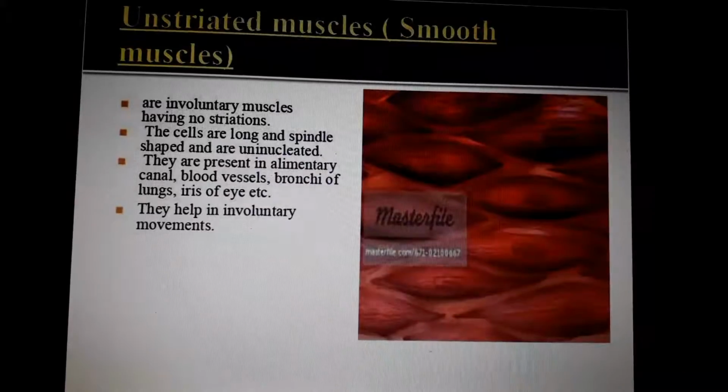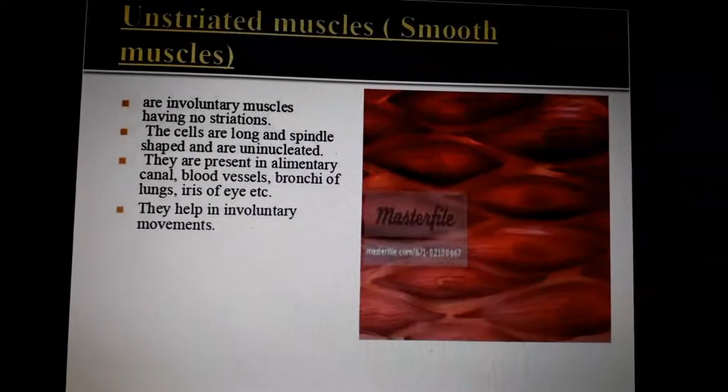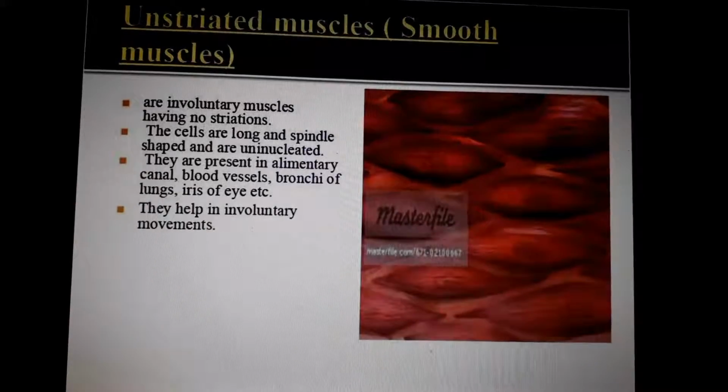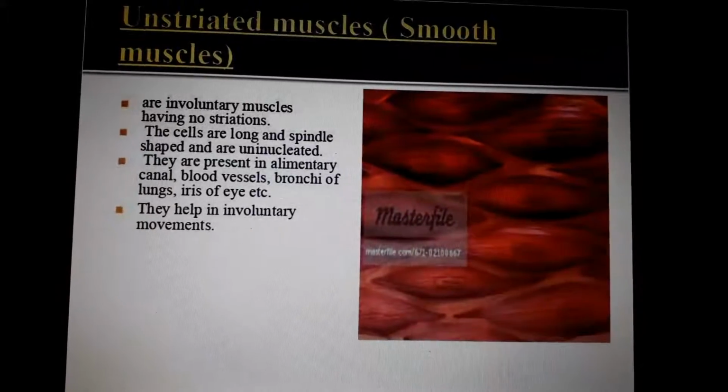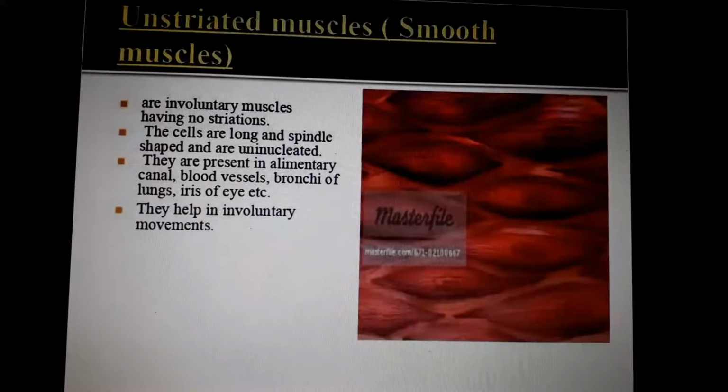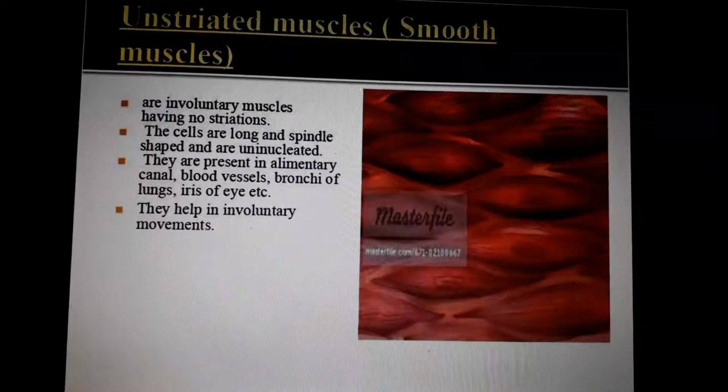For example, alimentary canal means the digestive system. From our mouth to the anus, everything comes under the alimentary canal. Our intestine, liver, pancreas, stomach, small intestine, large intestine, anus, esophagus, everything combined is called the alimentary canal. Next, blood vessels, you already know blood vessels. They also consist of unstriated muscles or involuntary muscles.